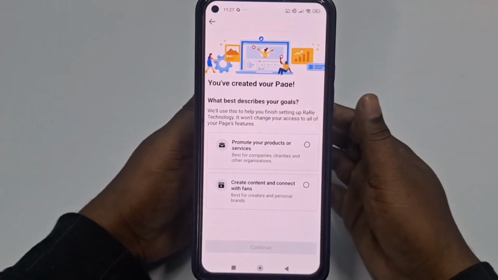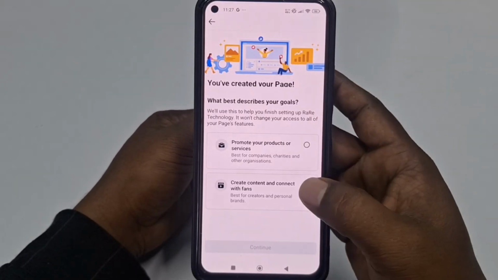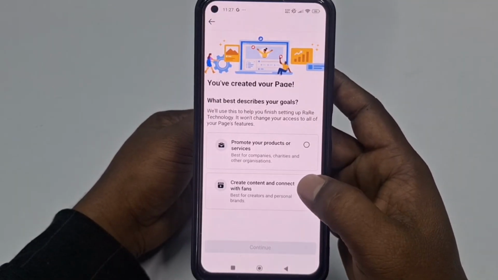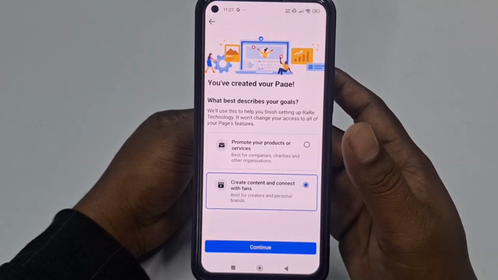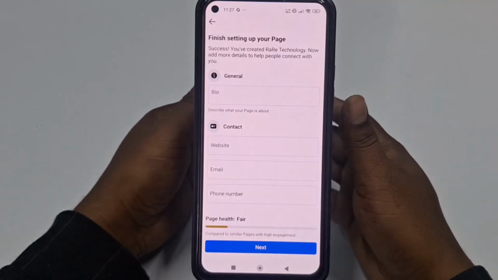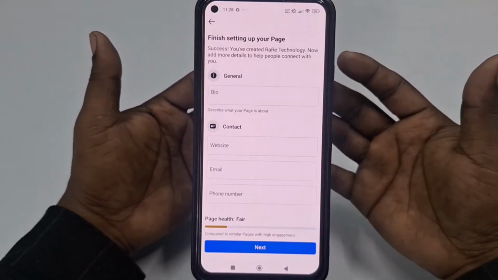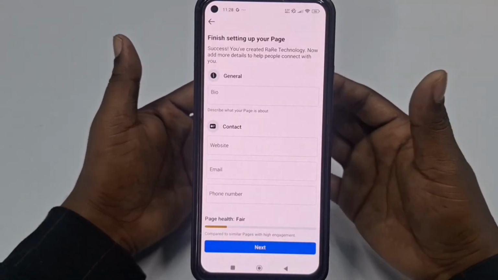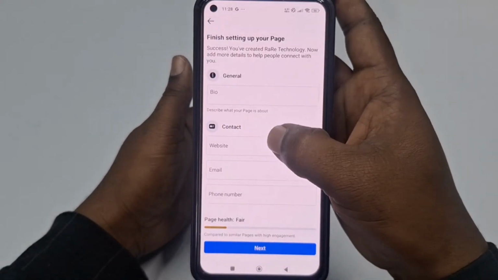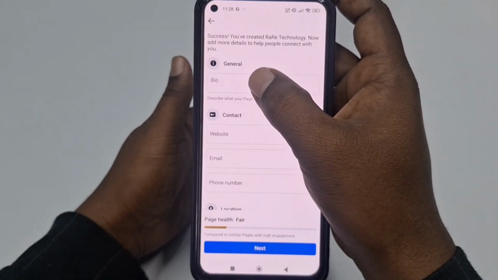Okay, so right now you need to click the second one, create content and connect with friends. Click on it, then click the continue option, and there is something more important you need to do if you want to set up your Facebook page properly. First of all you will need to choose the bio here.